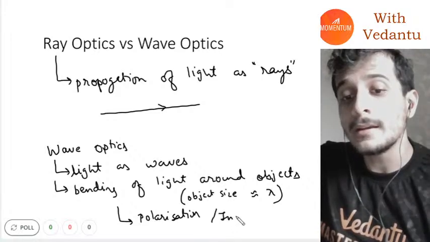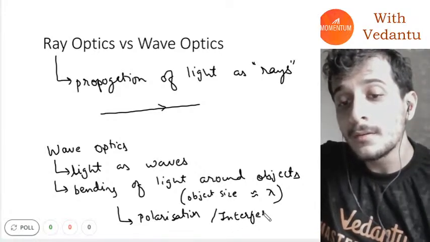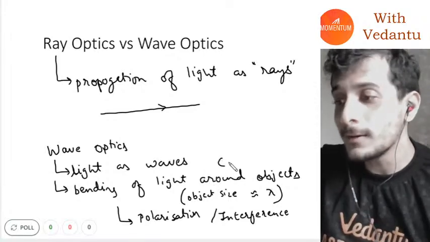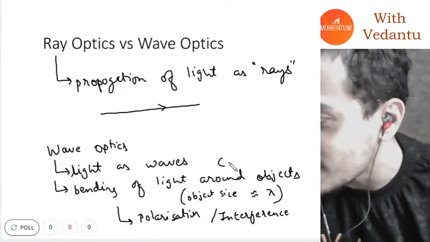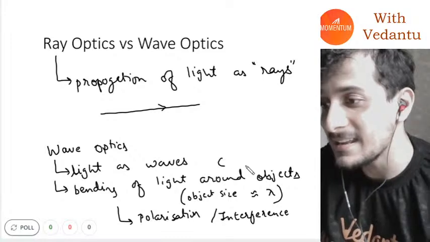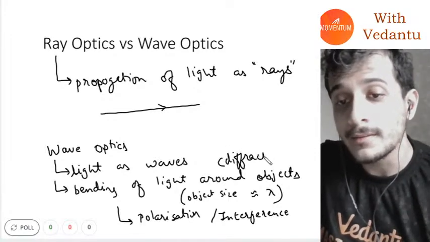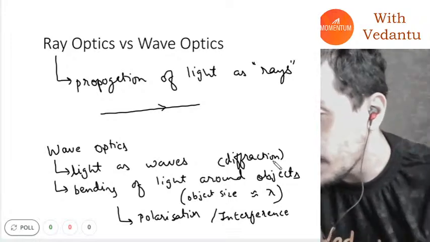By the way, bending of light around objects, what is that called? Somebody tell me. Atharva Sharma is exactly right. This is called diffraction, guys.